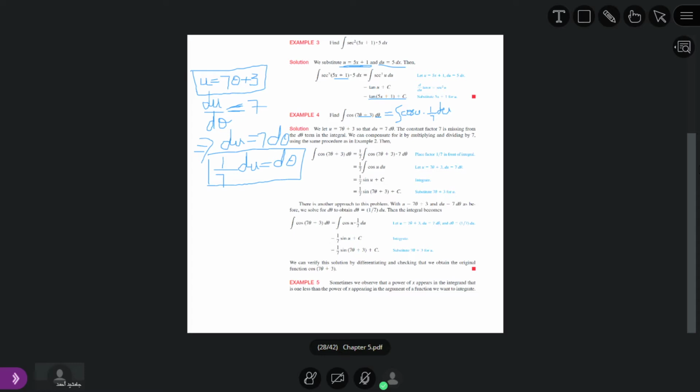Okay, so what do we get here? We get 1 over 7, which is a constant. It goes outside. What is the antiderivative of cosine u? It is equal to sine u.